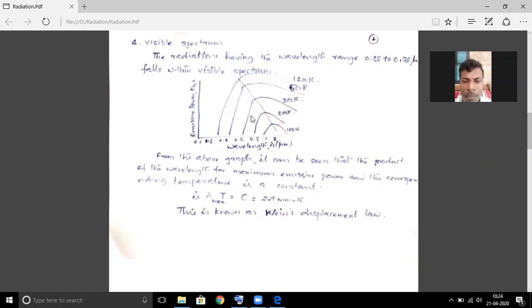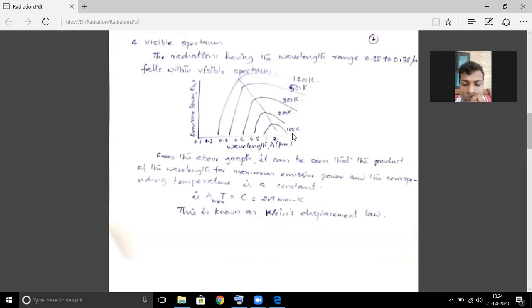Lambda max means the wavelength corresponding to maximum emissive power. And you can see that the wavelength corresponding to the maximum emissive power is shifting to the visible region as temperature increases. As temperature increases, you can see the slope of this line, the lambda max shifting to the visible region. So this is to be understood.